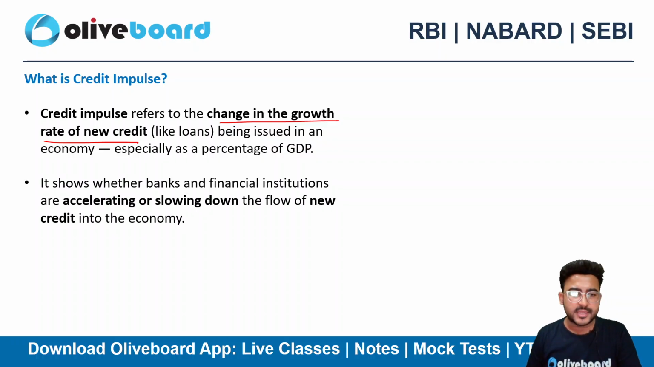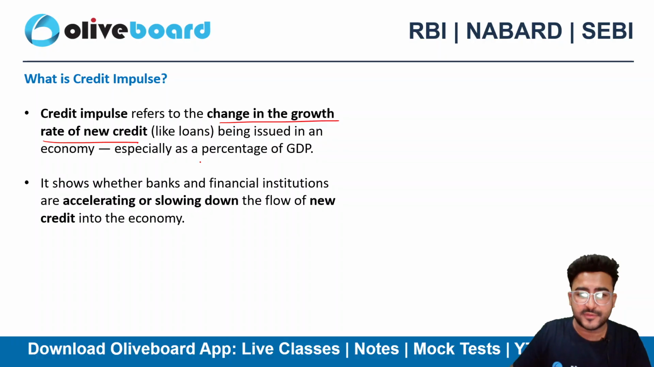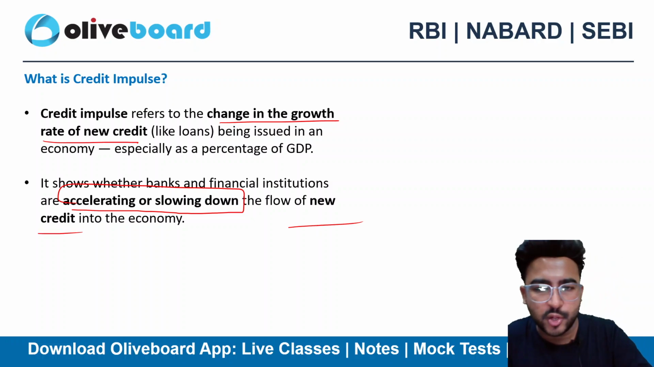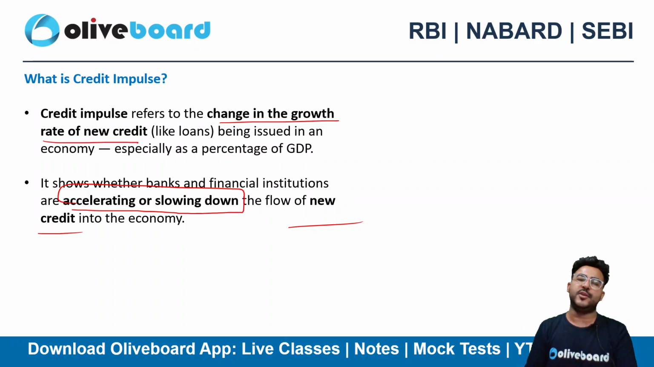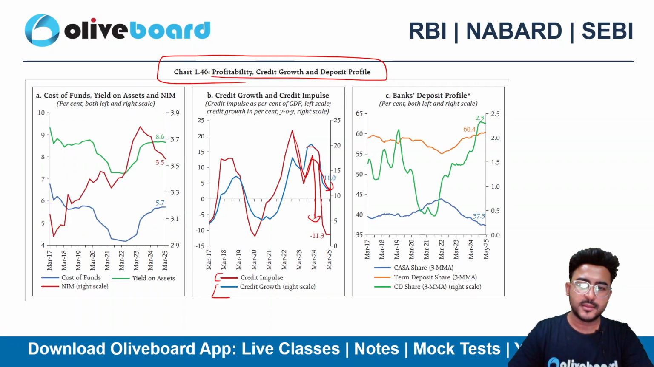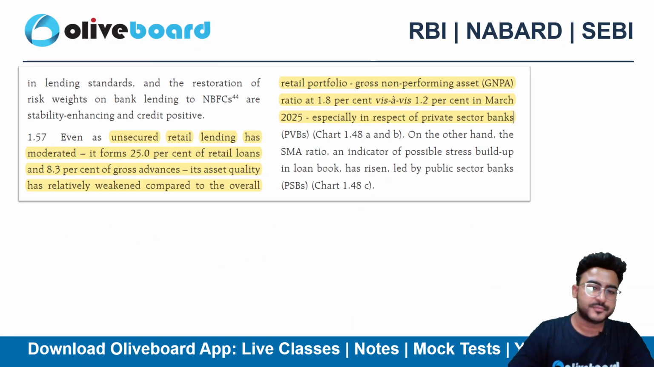Now why is new credit important? It shows whether banks and financial institutions are accelerating or slowing down in terms of new credit. When new credit goes into the economy, there is expansion of the economy. That means new players are coming into the economy, which will expand our GDP base. However, we can see a sharp decline in the credit impulse in this particular chart, right?